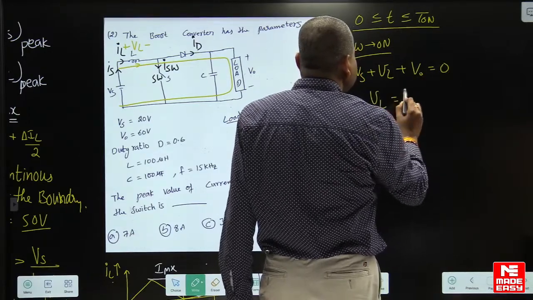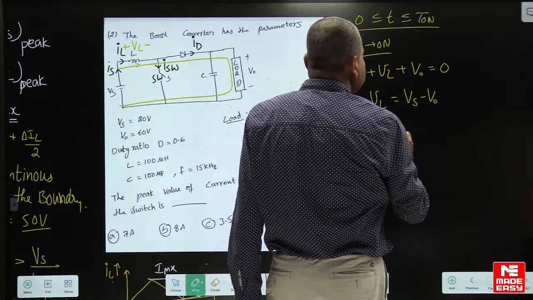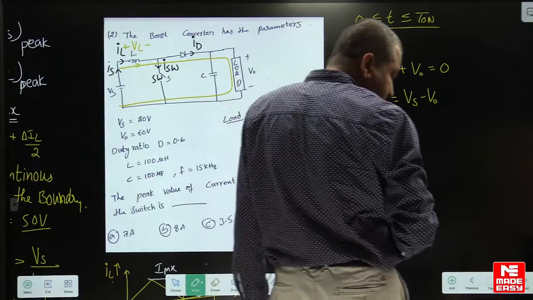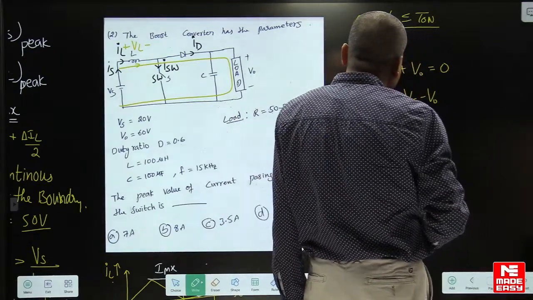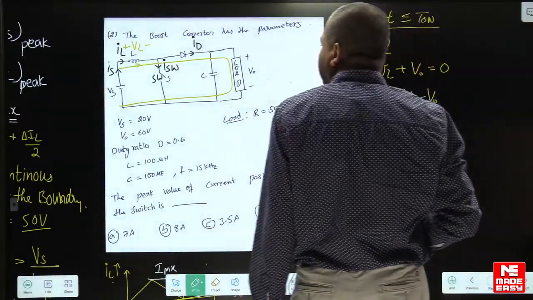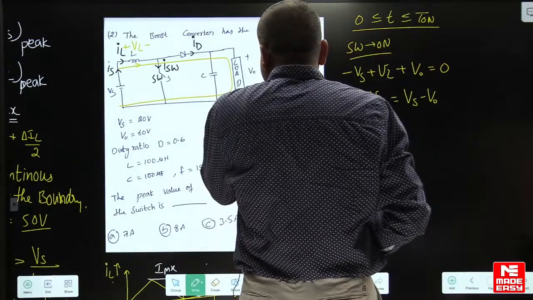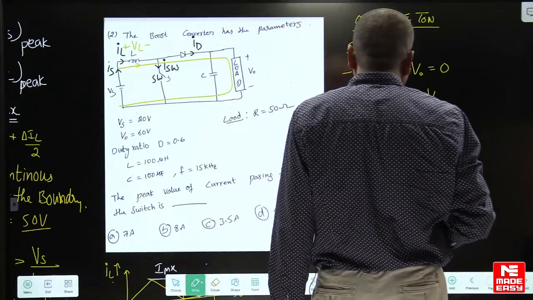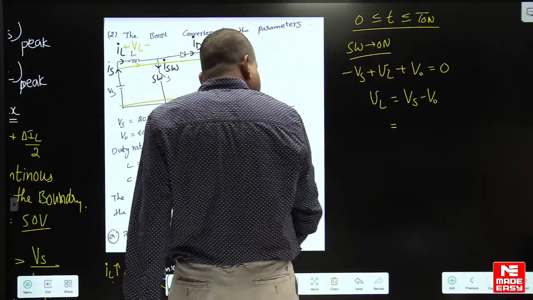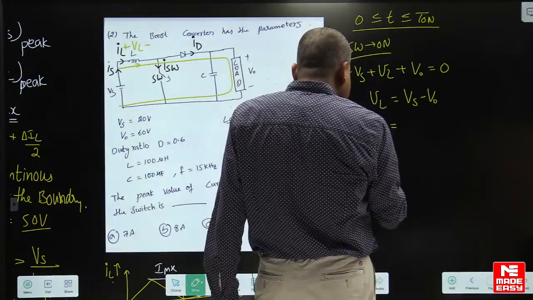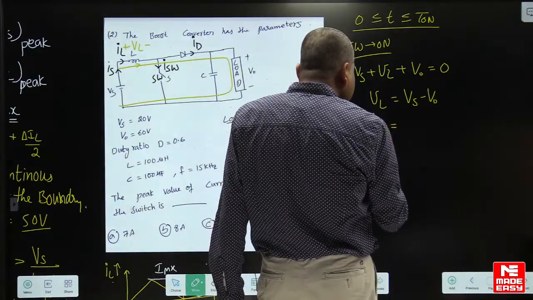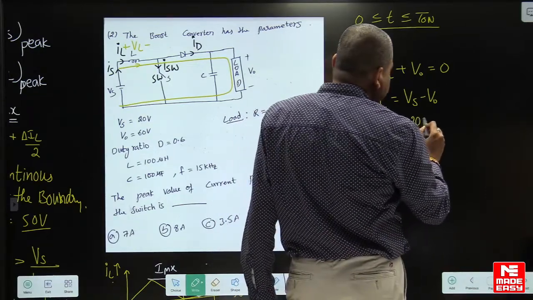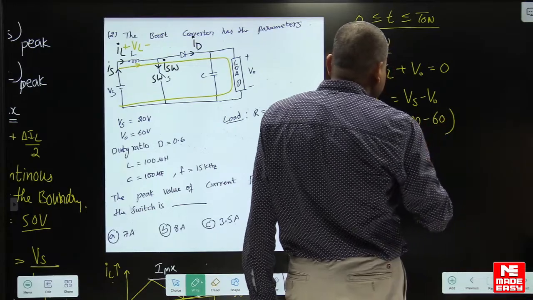So VL is equal to Vs minus V naught. Given Vs is 20. This is L into d of IL by dt. So 20 minus 60.